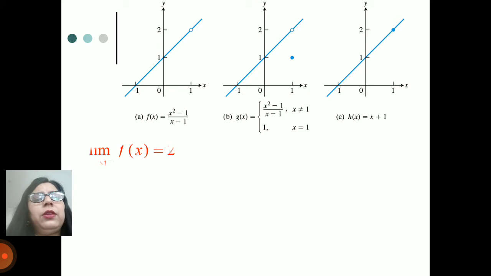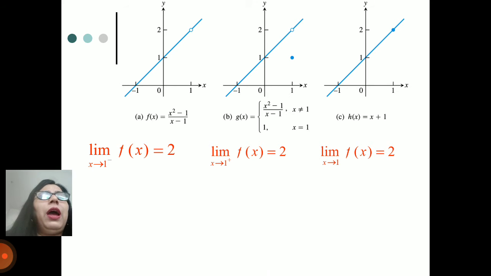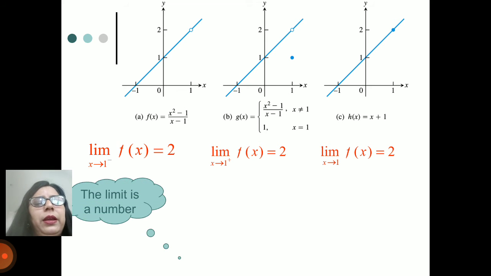So we have to check the limit. The limit as x tends to 1 from the left of f(x) is equal to 2, and on the right-hand side, the limit as x tends to 1 from the right of f(x) is also equal to 2. Now we check the limit as x tends to 1 of f(x), which is equal to 2. We have already found the limits on the right-hand side, the left-hand side, and at the point.